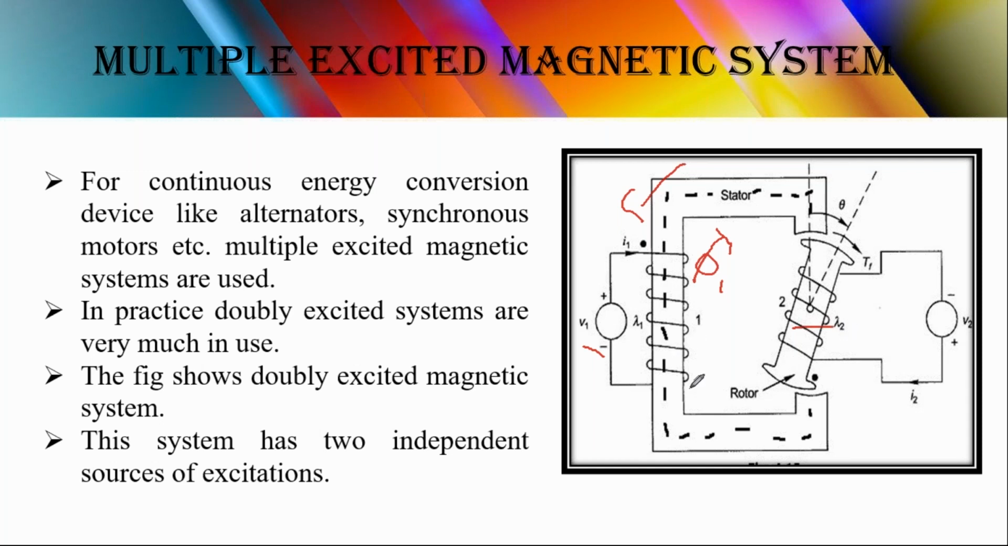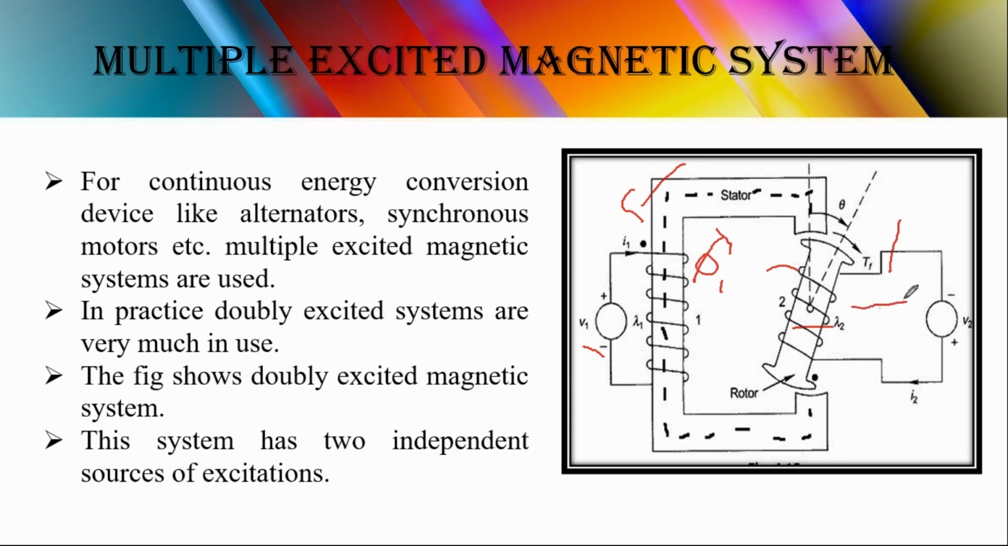Now, what we have to find is at what time the two fluxes are interlinked with each other, that is, the flux generated by the stator and the flux generated by the rotor, at what time there will be more flux interlinked with each other. Suppose if you see here, this is the rotor, right? When it is perpendicular, then there is more flux linkage between the stator and rotor.